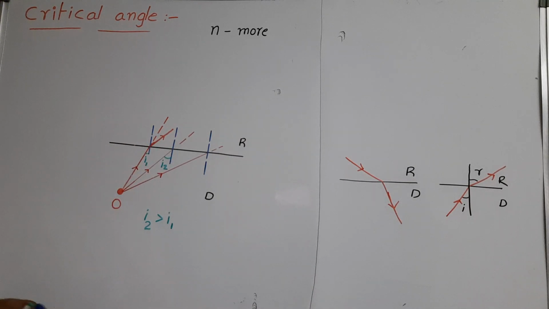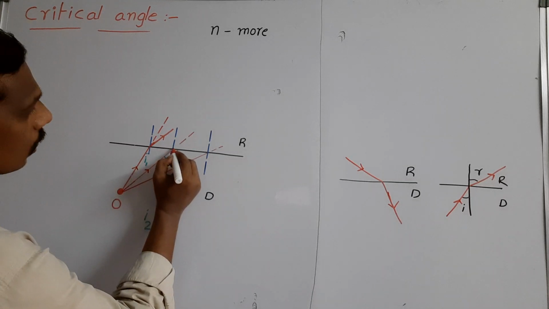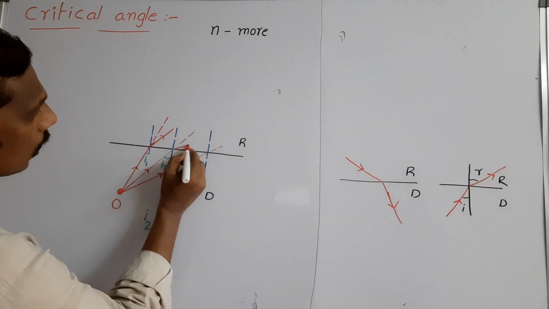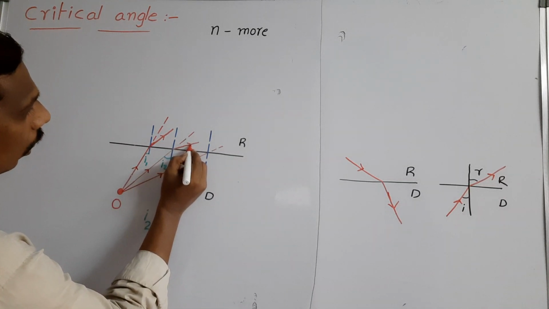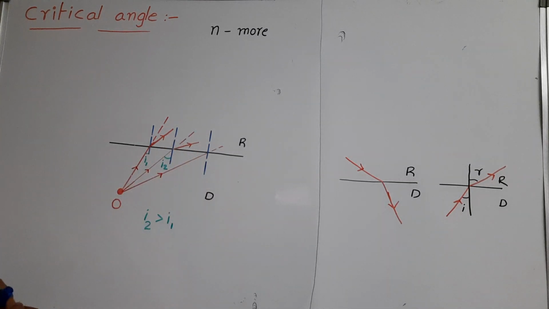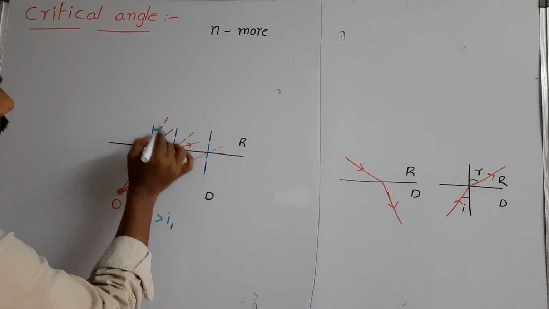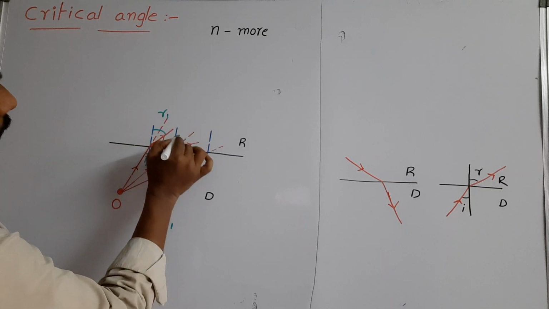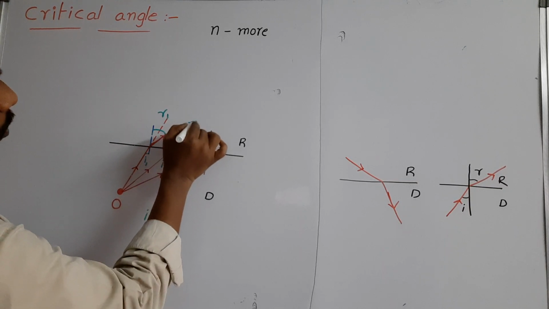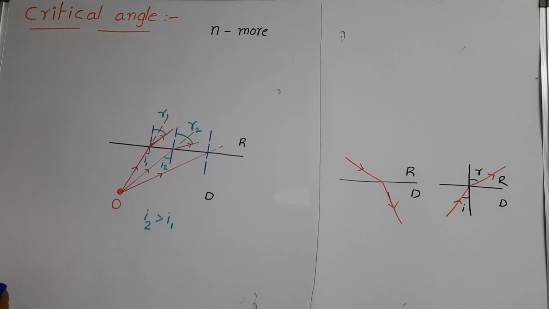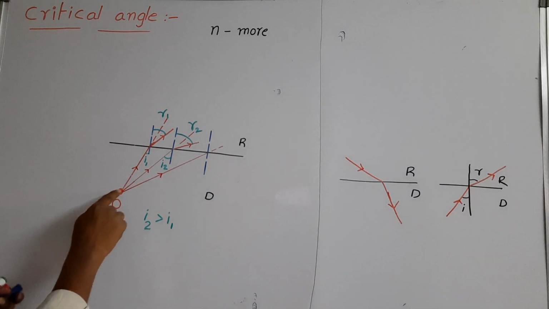So this light ray is also bent in this direction. That means as the angle of incidence increases, the angle of refraction also increases. This is R1, and this one is taken as R2. So R2 also increases.